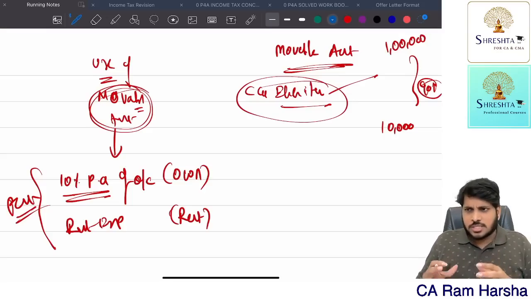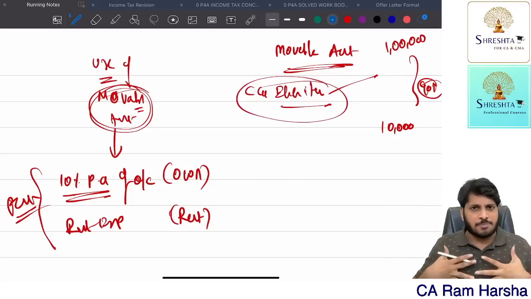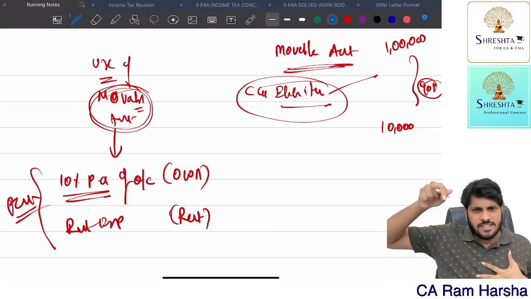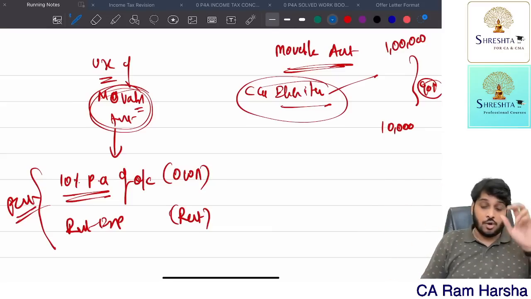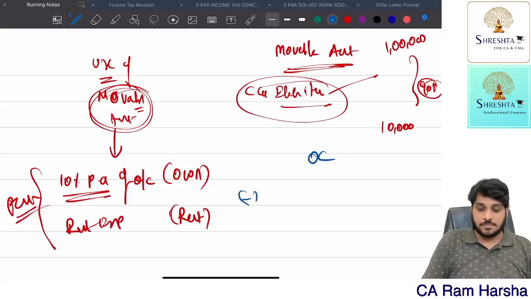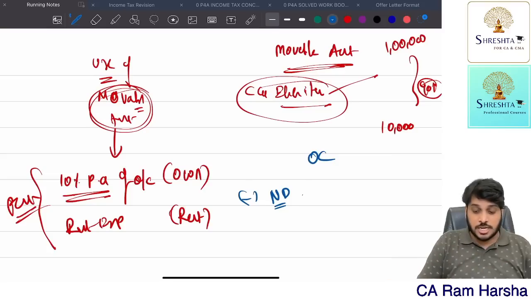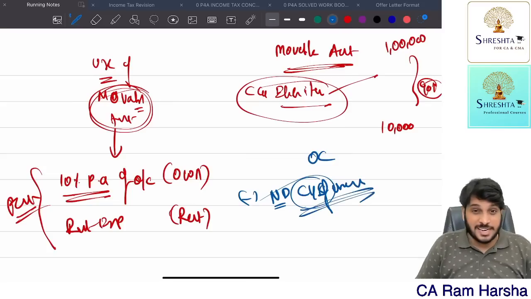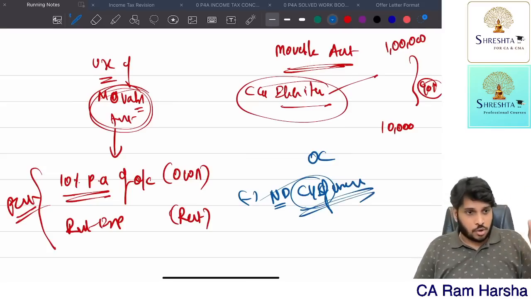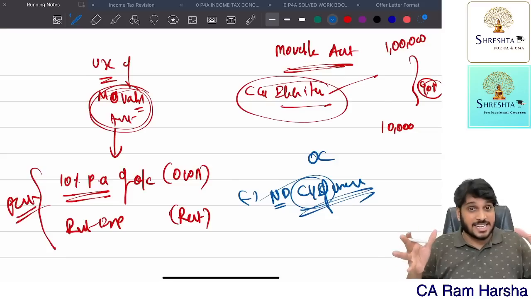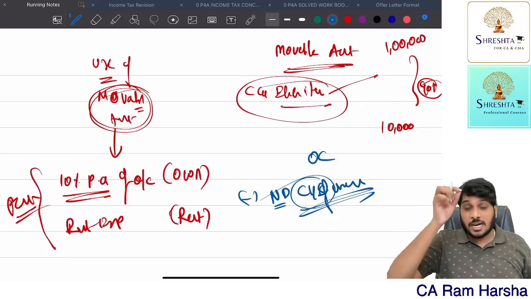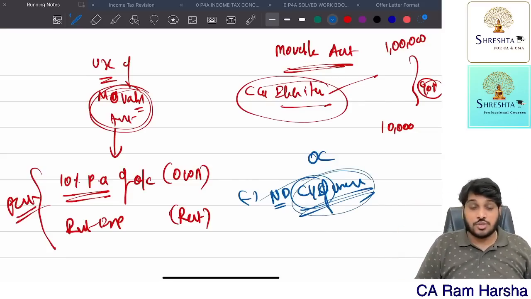Now, some asset belonging to the company I purchased. Is there any benefit in this purchase derived by me? How to calculate this benefit? Look at the original cost of the asset minus claim notional depreciation. Reduce notional depreciation for every completed year of usage by the company. So for how many years did the company use that asset in their own name? For how many years is that asset in the name of the company? For completed years of usage by the company.